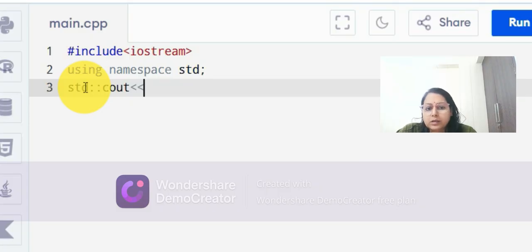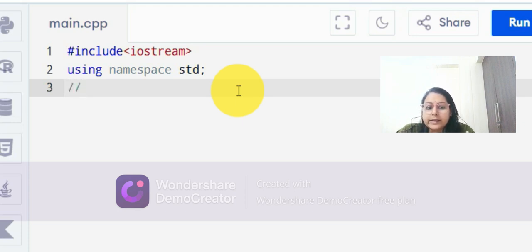So we will declare it on the top only, so we need not write the scope resolution operator again and again. To avoid this, we have included it in the global part. So now we are erasing it, and now we are moving towards our program. These two main things we have included. Now we will start our program.